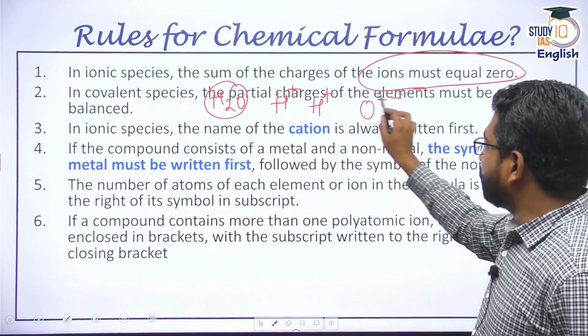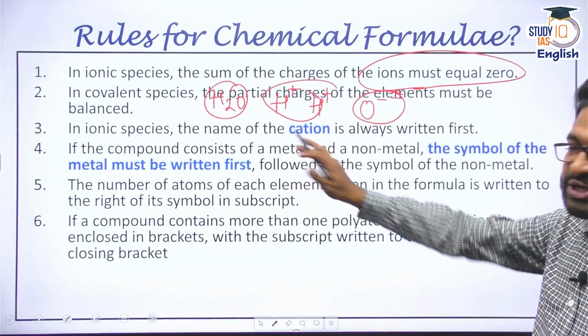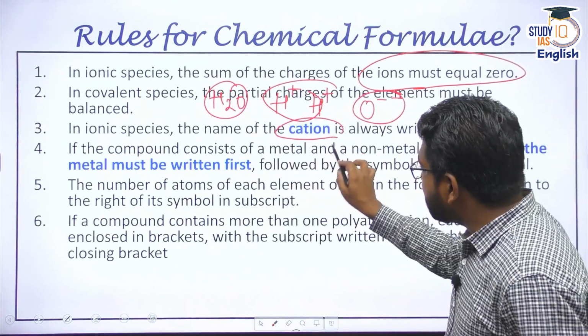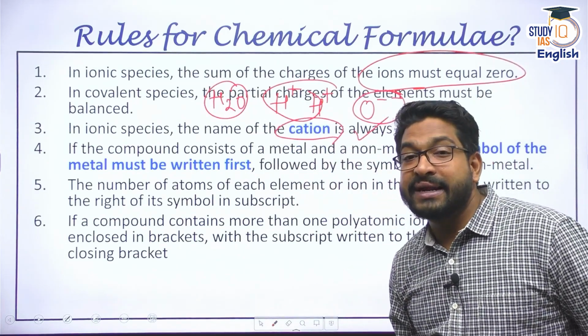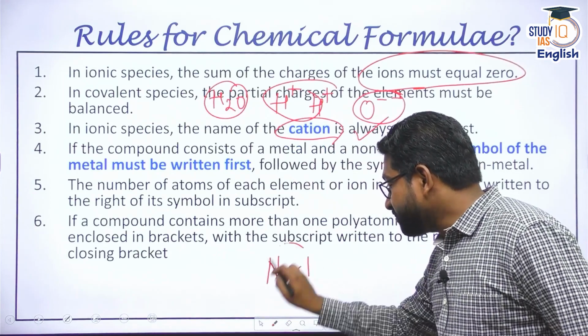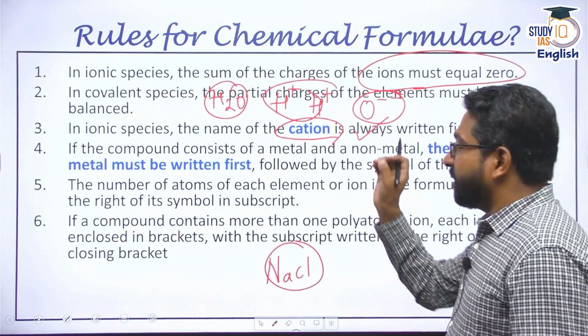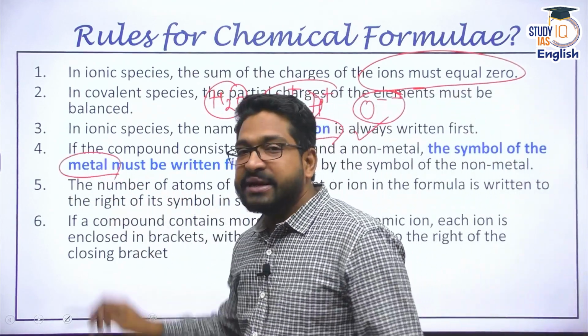That is why when you add these two, you will get H2O. Similarly, in ionic species, always the cation is written first. That is why it's NaCl, not ClNa. Same applies in a metallic kind of combination. The metal is written first.